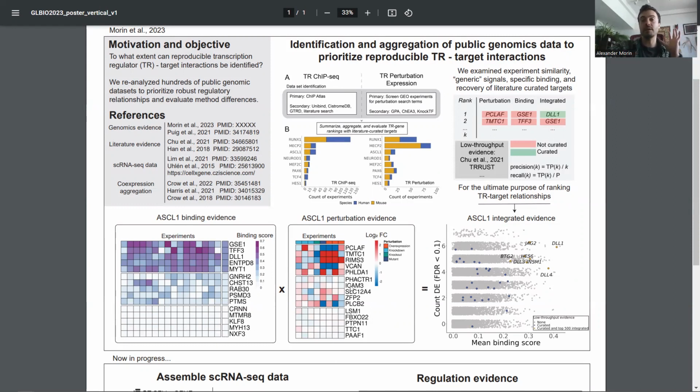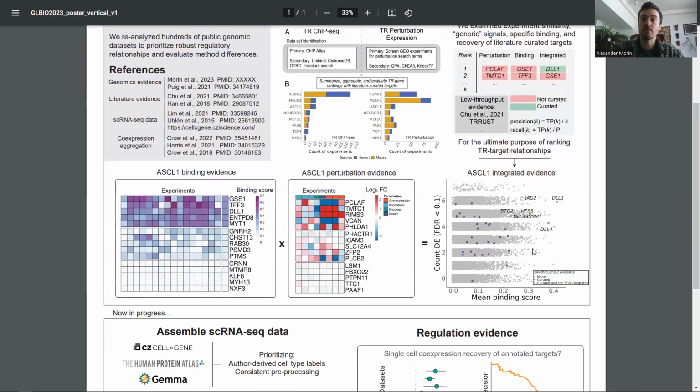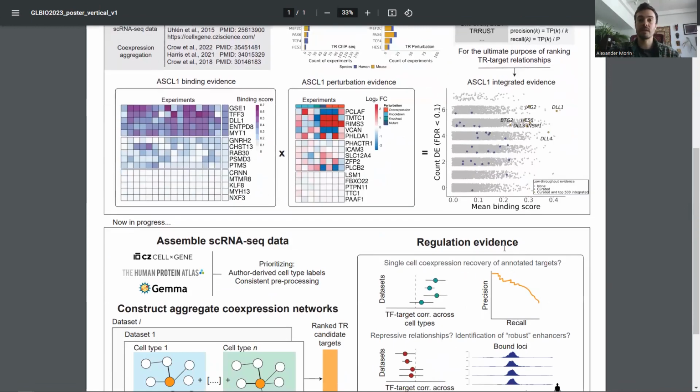And so we combine this information by taking the rank product of these two aggregated lists to get an integrated genomic ranking. And so here I'm showing each point is a gene. Those in blue have literature curated evidence, and those in gold have both literature evidence as well as a high integrated genomic ranking.